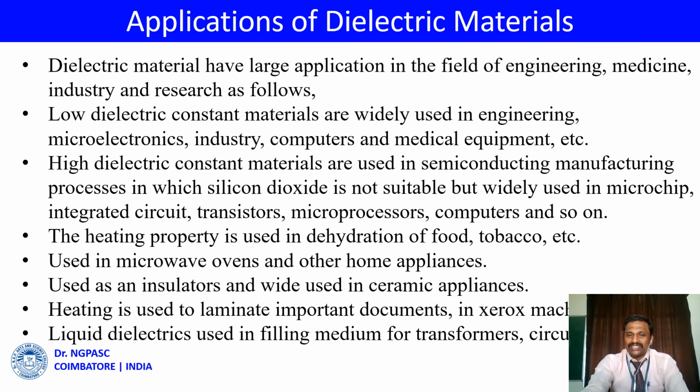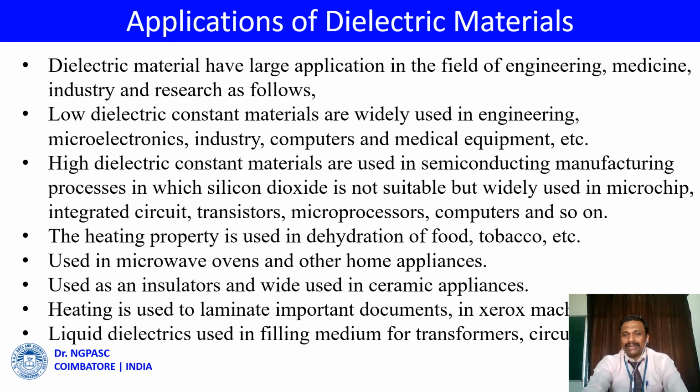High dielectric constant materials are used in semiconductor manufacturing processes, in which silicon dioxide is not suitable, and are widely used in microchips, integrated circuits, transistors, microprocessors, computers, and so on.